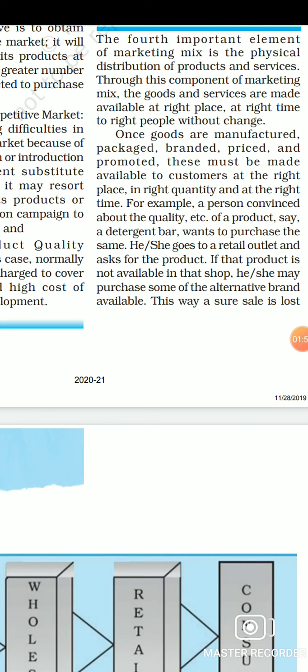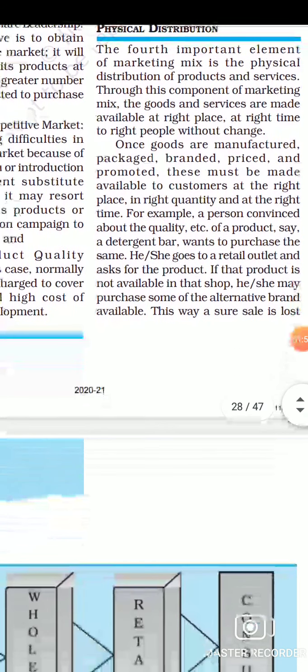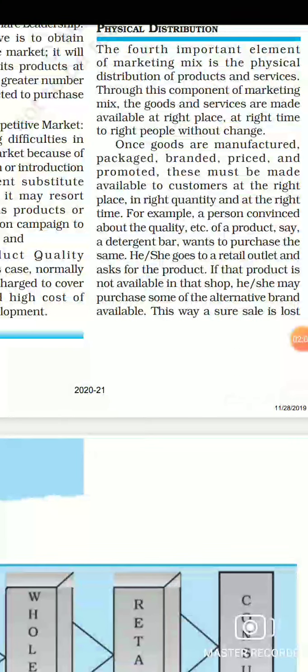Because the product is produced in one place, but the customers are spread across different locations. Now it becomes the firm's job to make the product available according to the demand of customers in their location, and that too within the right time, in the right quantity, and at the right place, right?